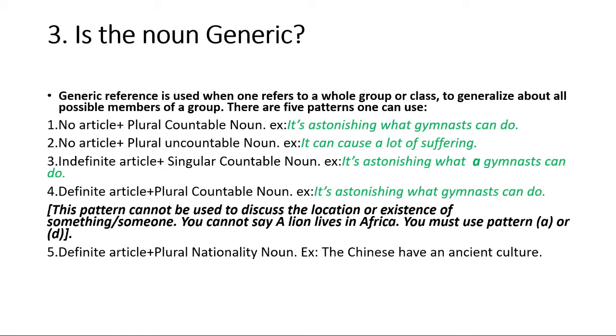Then the indefinite article before a singular countable noun: there is only one gymnast. Here is an extra s, it's a typo actually, so it should be gymnast. So there is an a before the gymnast. Why? Because it is a singular countable noun. Then we use the definite article before plural countable noun, and then we use the definite article before plural nationality noun.